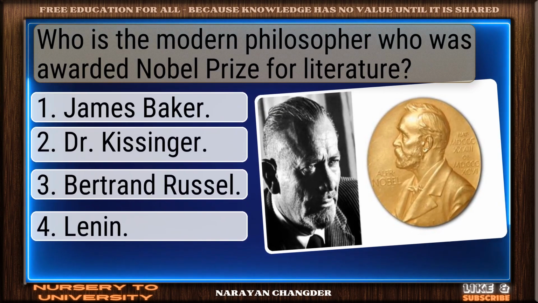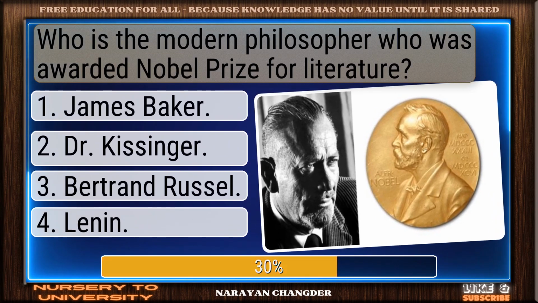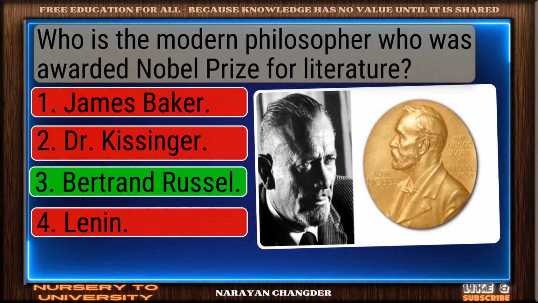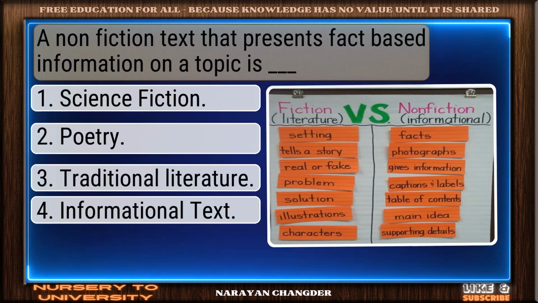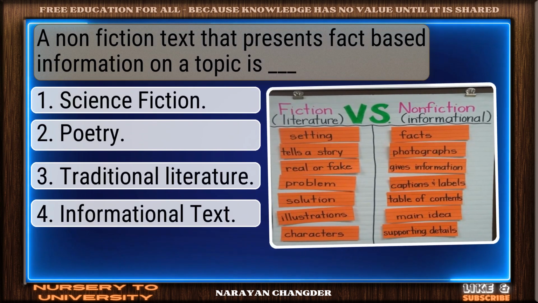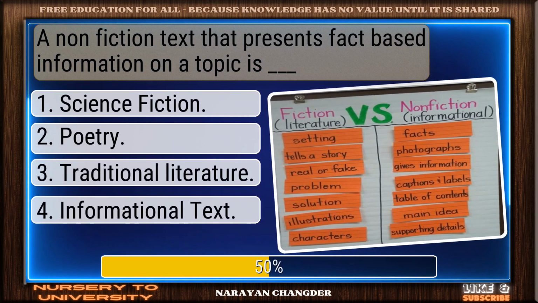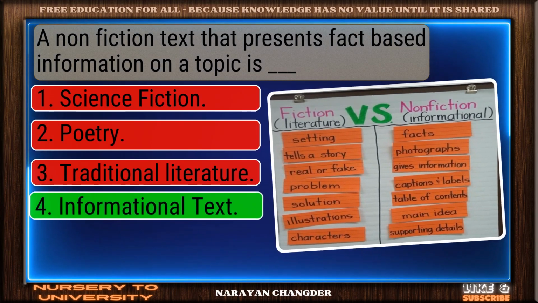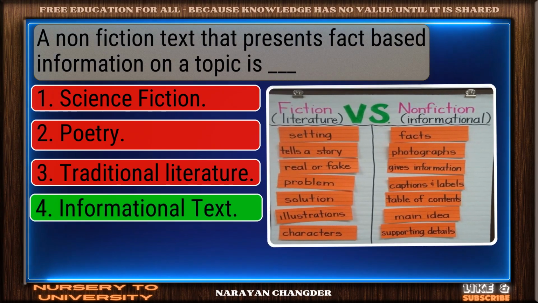Who is the modern philosopher who was awarded Nobel Prize for Literature? Nice work. Bertrand Russell fits perfectly. A nonfiction text that presents fact-based information on a topic is dash. Smart move. Informational text is accurate answer.